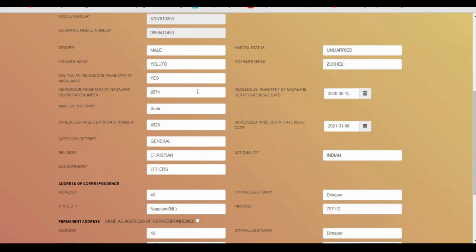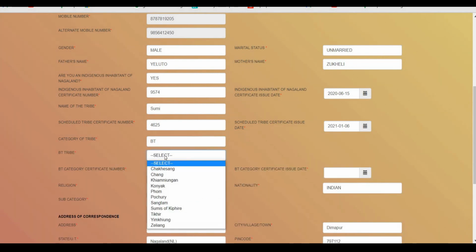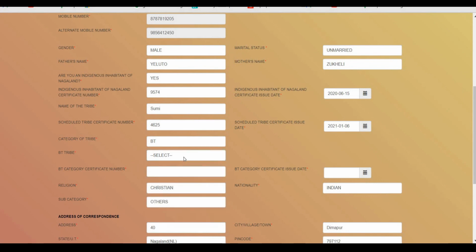Now this is a very important point that I want to address in this video. What do they have to write in the certificate number for the indigenous inhabitant of Nagaland and also for the ST tribe certificate? In case you are selecting BT, which is for backward tribe, then you also have to select the tribe where you belong and then enter the certificate number. In this particular case, I found that most of the candidates are confused whether they should enter the certificate number or the registration number.